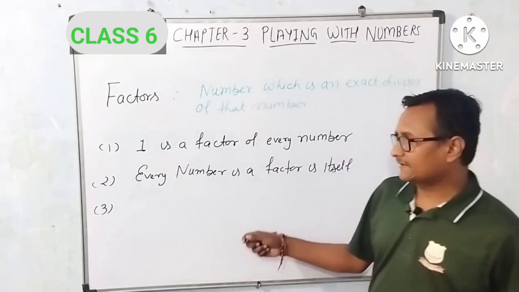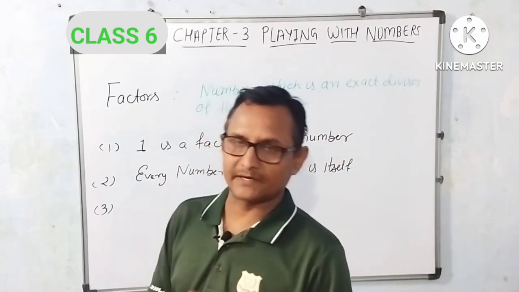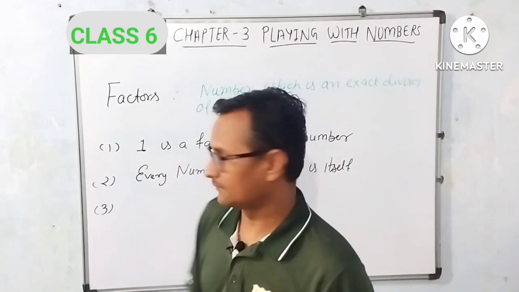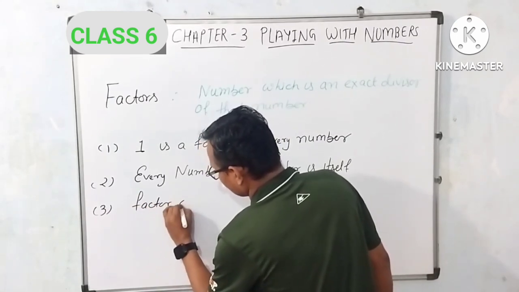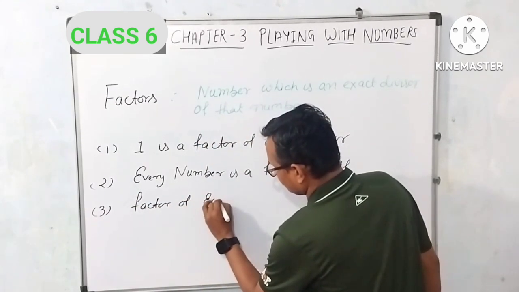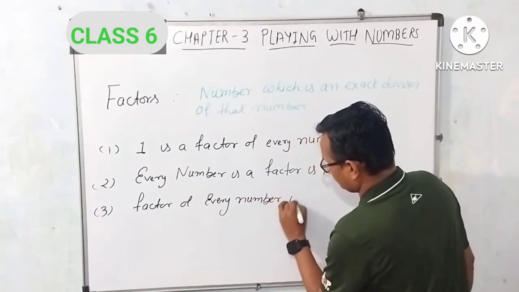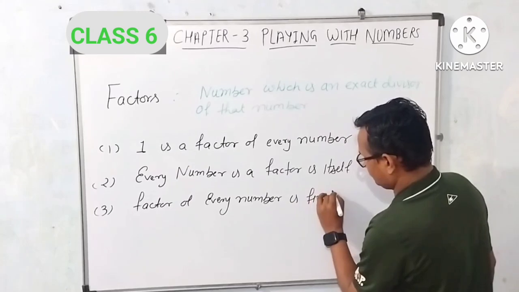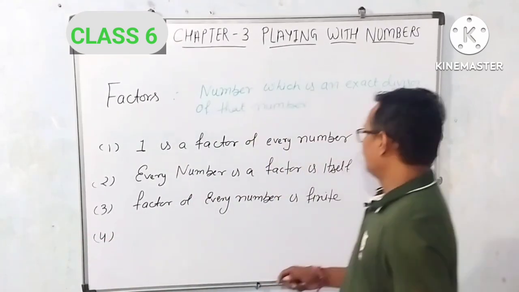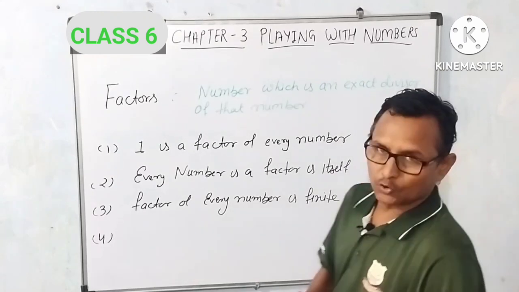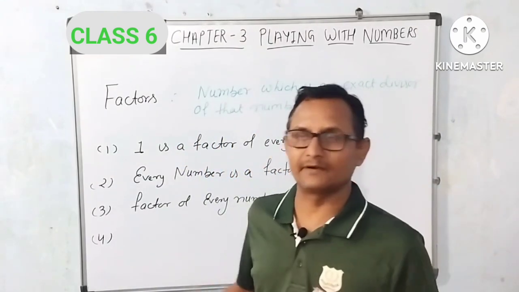Friends, factors of any number are finite. उसके फैक्टर, किसी भी नंबर के फैक्टर फाइनाइट होते हैं, फिक्स होते हैं. And 4, in example we have seen lowest and maximum factor of given number is less than or equal to the given number.